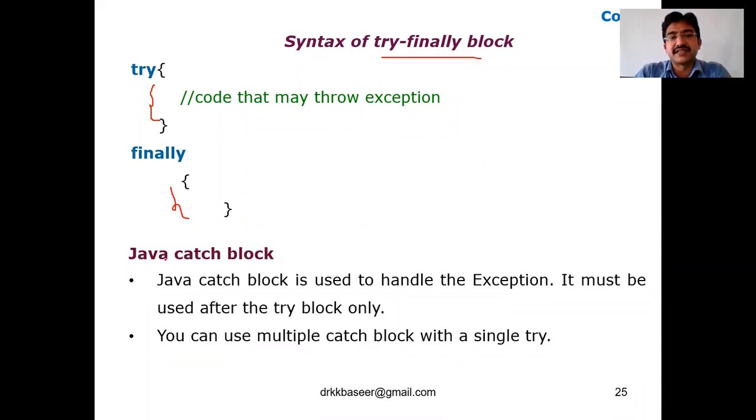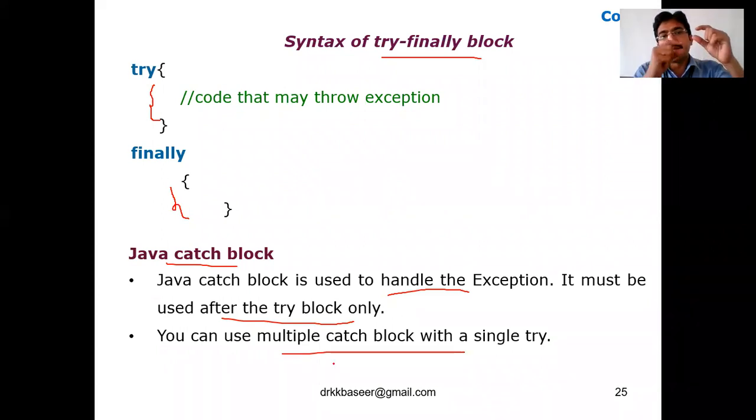So the next part is the Java catch block. What is the purpose of the catch block? It is used to handle the exception. It must be after the try block only. Remember that point: after the try block only, we use catch. You can use multiple catch blocks within a single try. One try, multiple catches. Like I said, you don't know what exception is thrown by the try block.